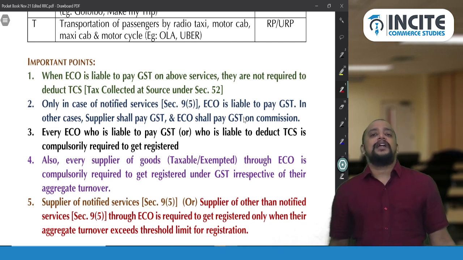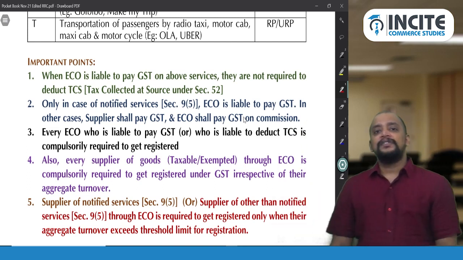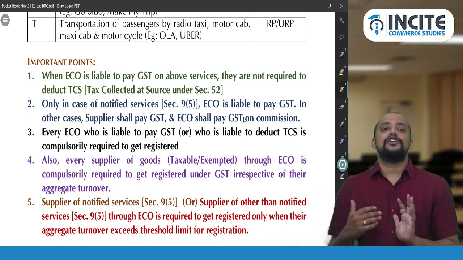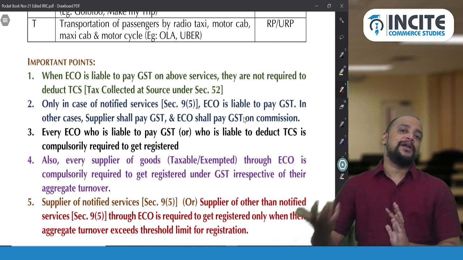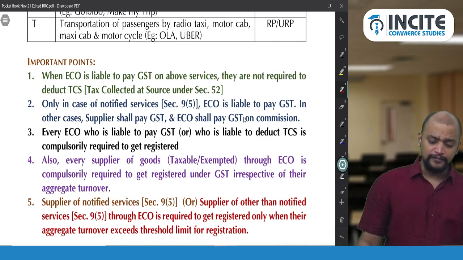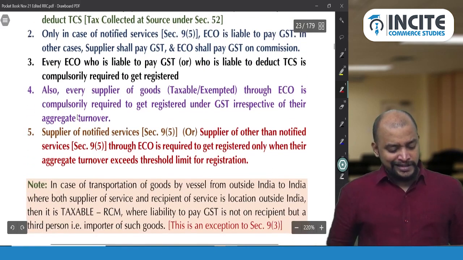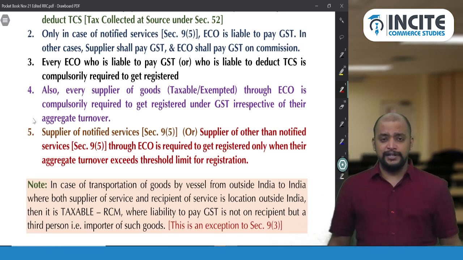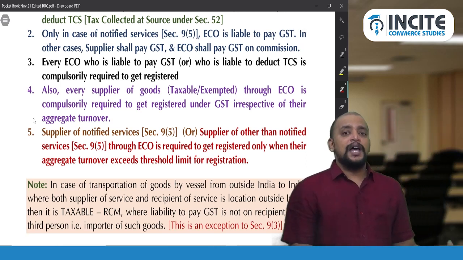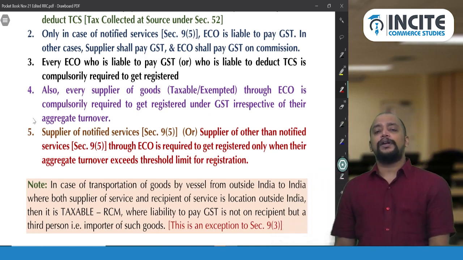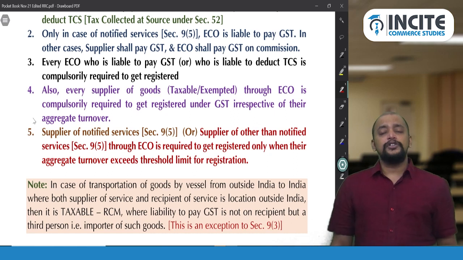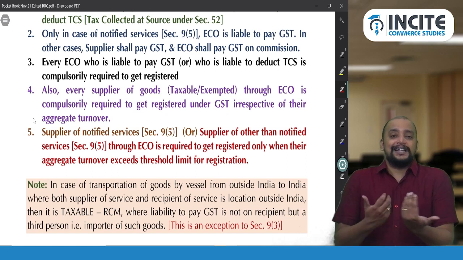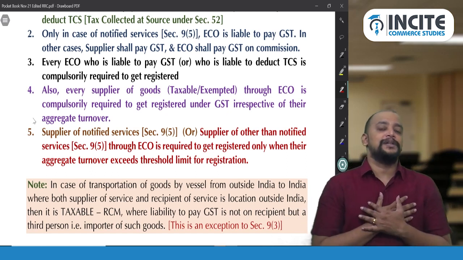Again, in this place there is an amendment for the May 22 exam. So there is some new change that is being done in this case. So due to that reason, again this area can also be tested. That is a restaurant which is supplying food through an e-commerce operator. Then the next point is that every supplier of goods through an e-commerce operator is compulsorily required to get registered, whatever may be the nature of supply. So I am supplying books which are exempted goods. I want to supply books through an e-commerce operator. So even though the books are exempted, I need to register compulsorily, because every supplier of goods, whether taxable or exempted, through an e-commerce operator needs to compulsorily get registered.